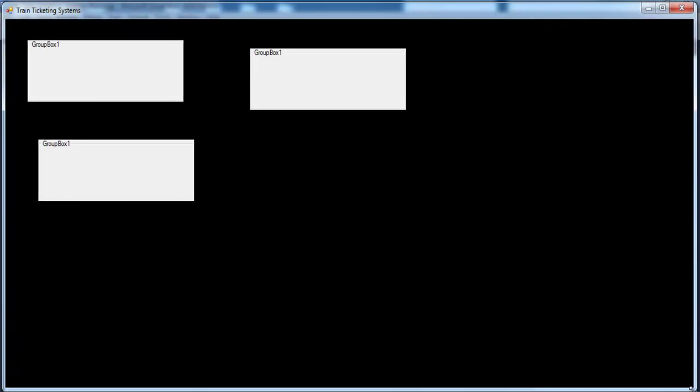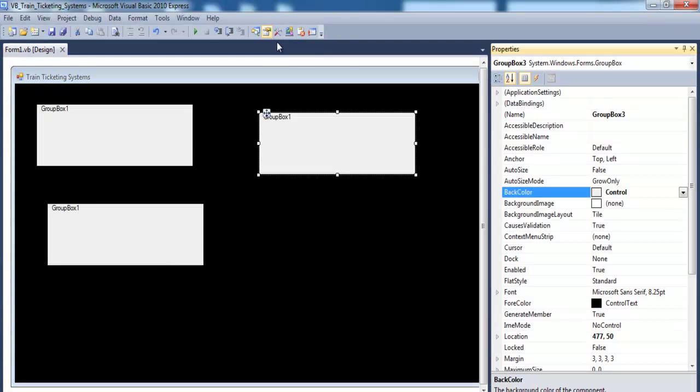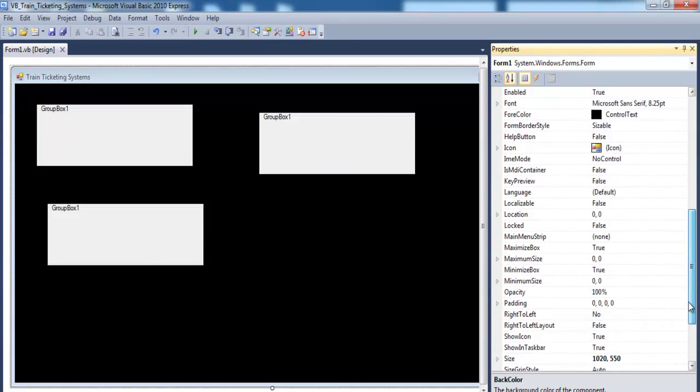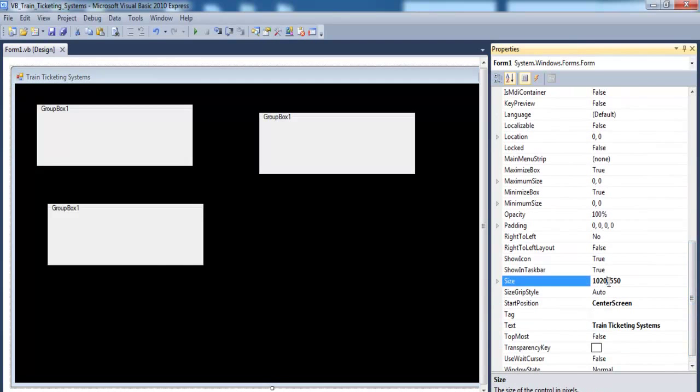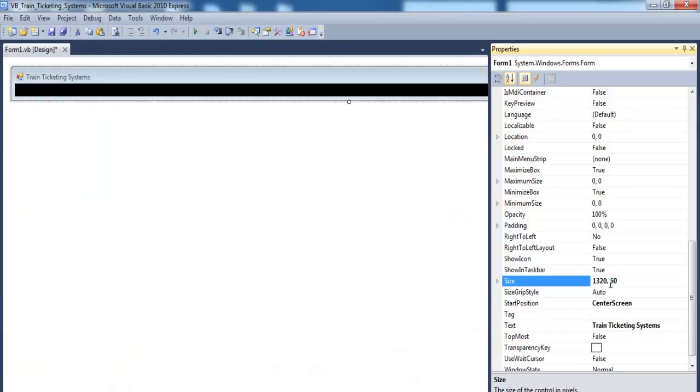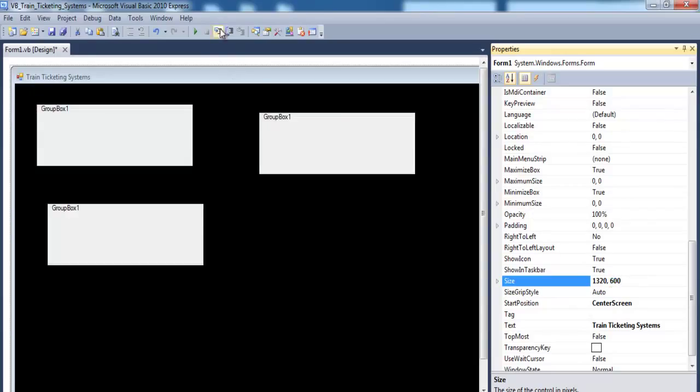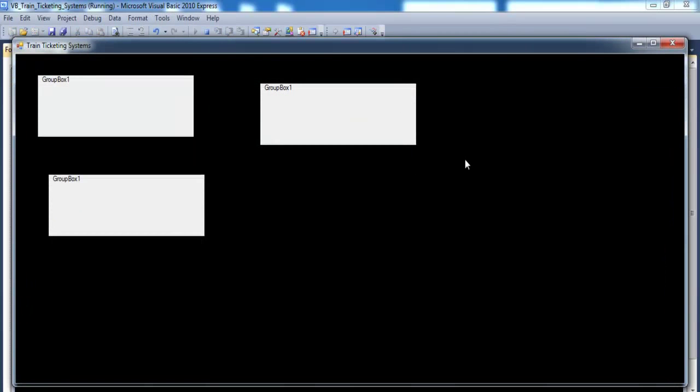Okay, so let's come back here and redefine the size of this. Maybe go for 300. This will be about 600. Let's run it again and see.